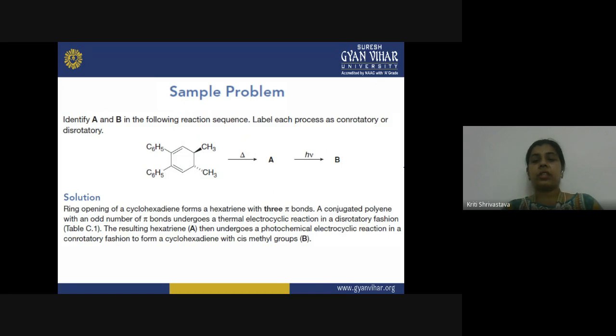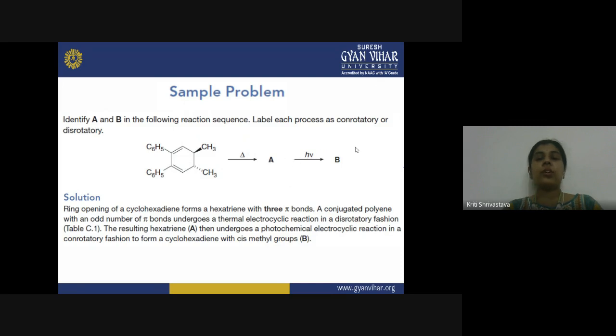So the resulting hexatriene then undergoes a photochemical electrocyclic reaction in a conrotatory fashion to form a cyclohexadiene with cis-methyl groups. Now the product that is formed here, what will it do under the photochemical condition?